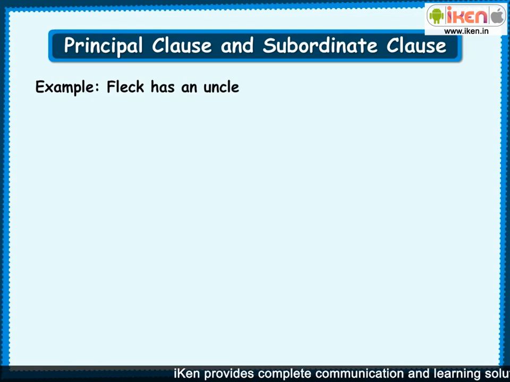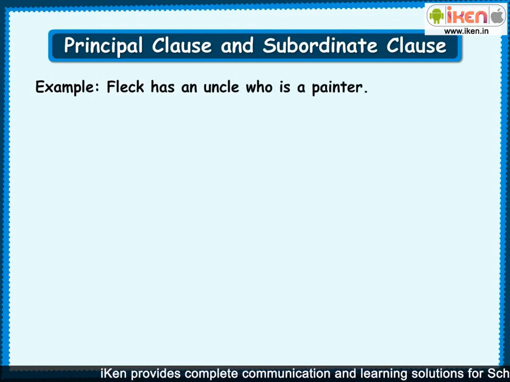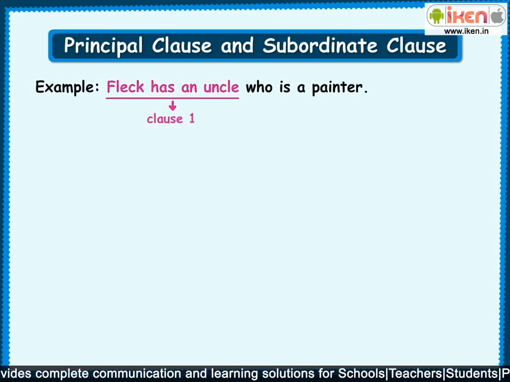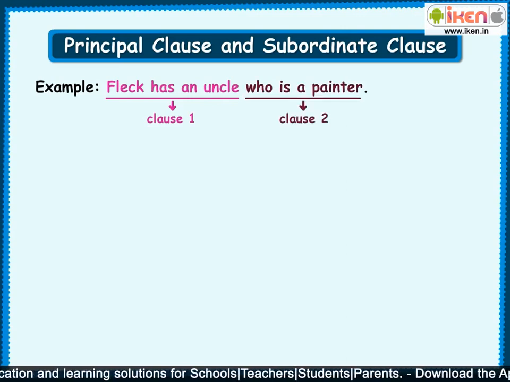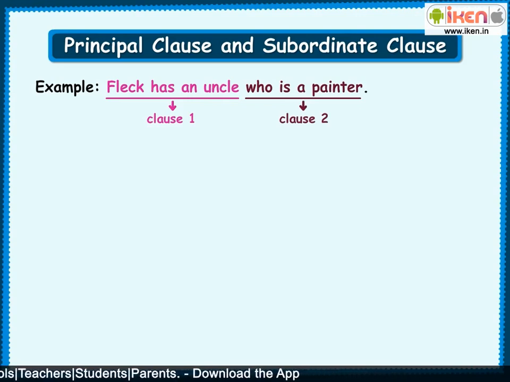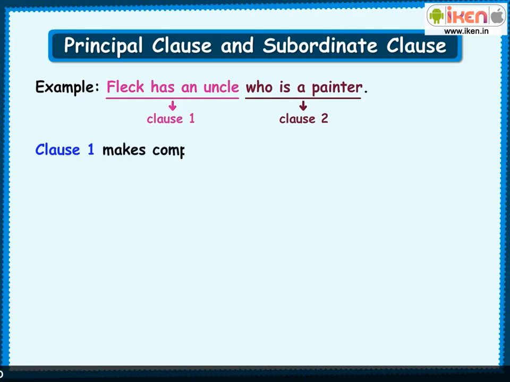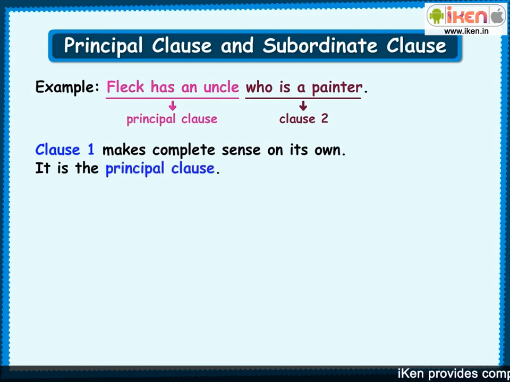Fleck has an uncle who is a painter. This sentence contains two clauses. The first clause is Fleck has an uncle, and the second clause is who is a painter. Note that each clause has its own subject and predicate. Let's analyze these two clauses further. The first clause, Fleck has an uncle, makes complete sense on its own. It is the principal clause.